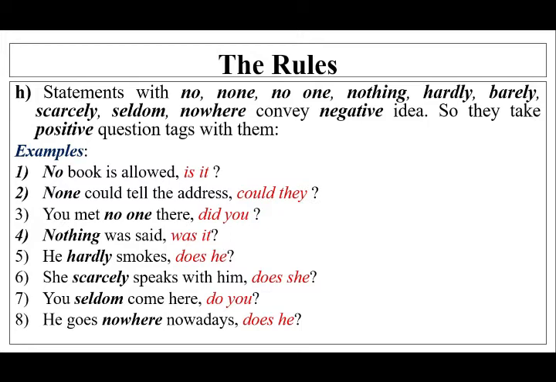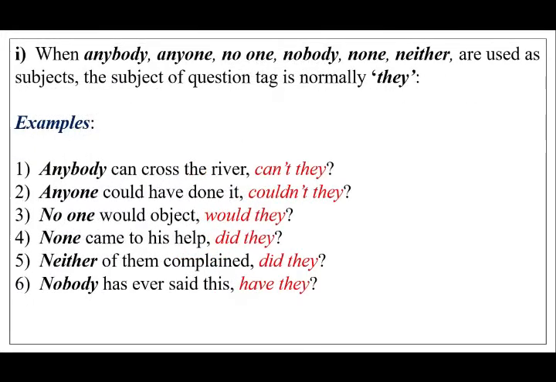So all the sentences, that means the 8 sentences, all convey negative idea, and that's why their question tags are positive. Got it, friends? Now move to the next rule.